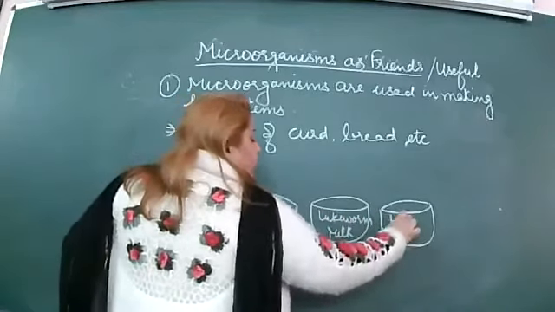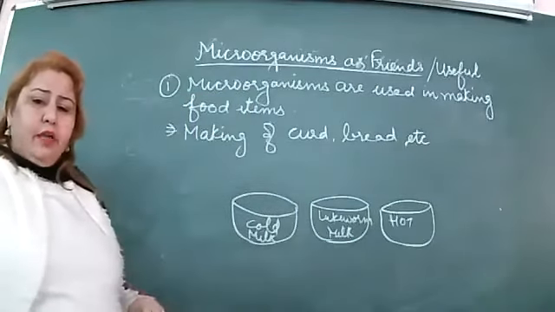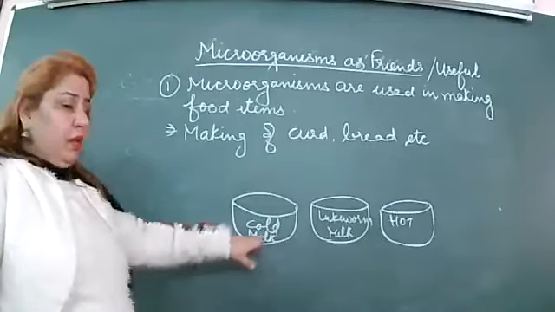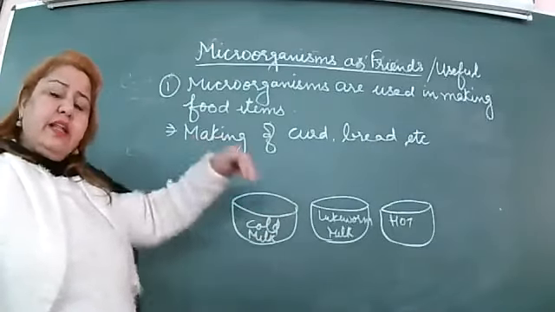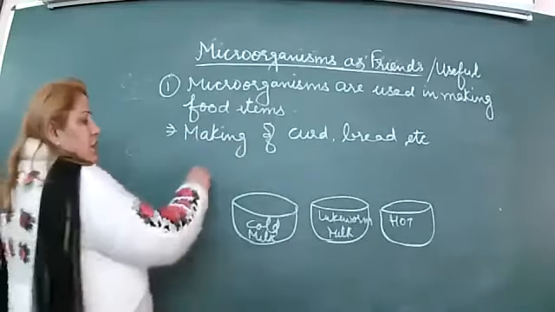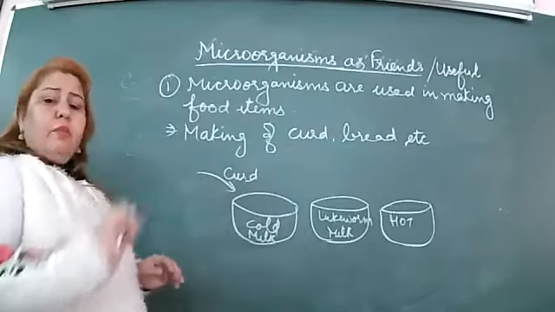After that they added a spoon of curd in each and then mixed it.